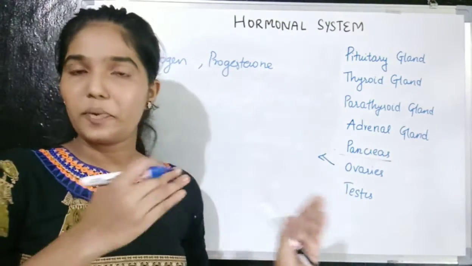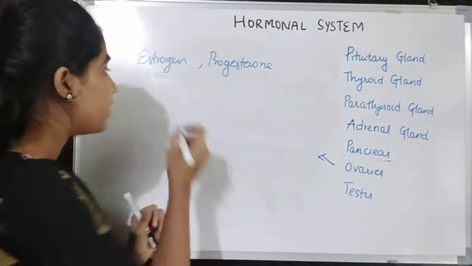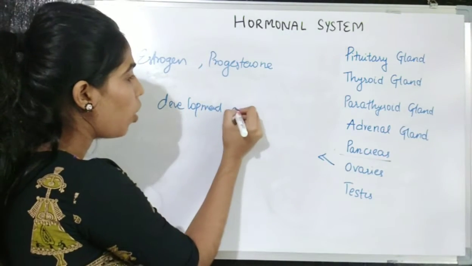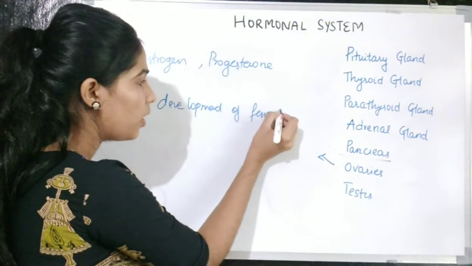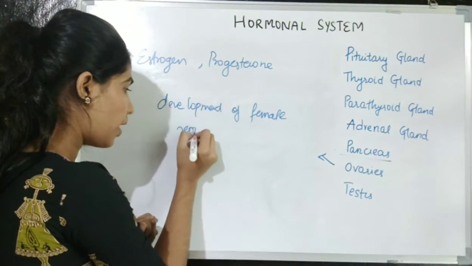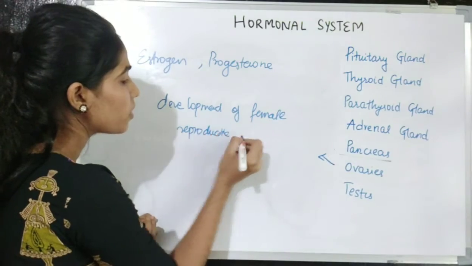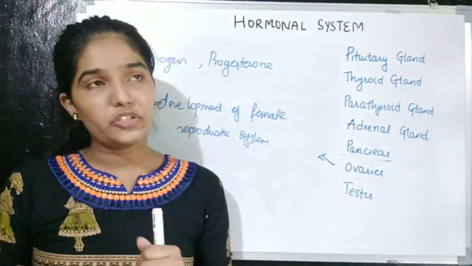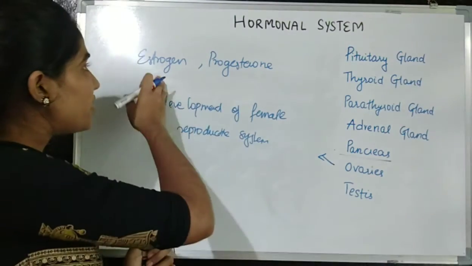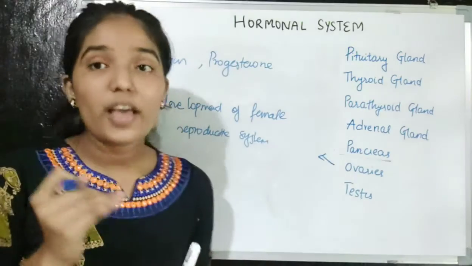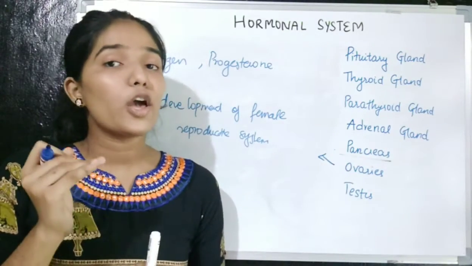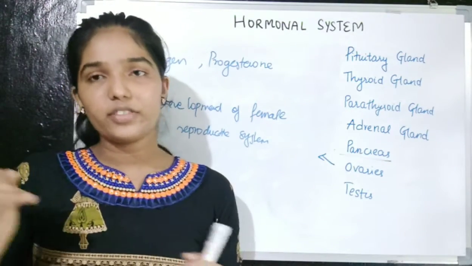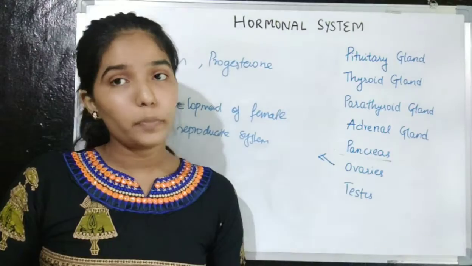Okay, so ovaries are present in the female, so they help in the development of the female reproductive system. Okay, and also bring the secondary sexual changes. So what do these ovaries do? They secrete estrogen and progesterone, which help in the development of the female reproductive system, and also bring the secondary sexual changes in the female at the time of puberty.